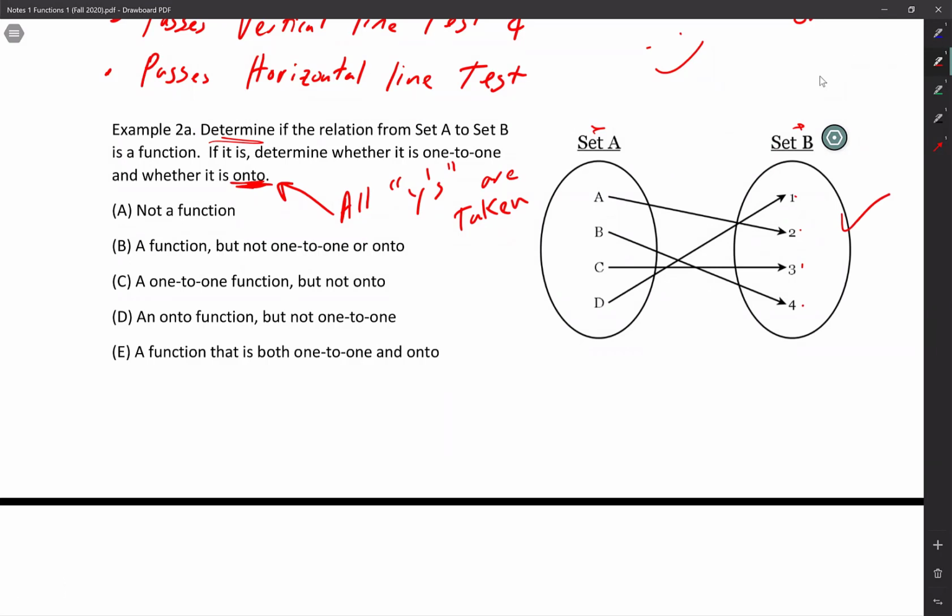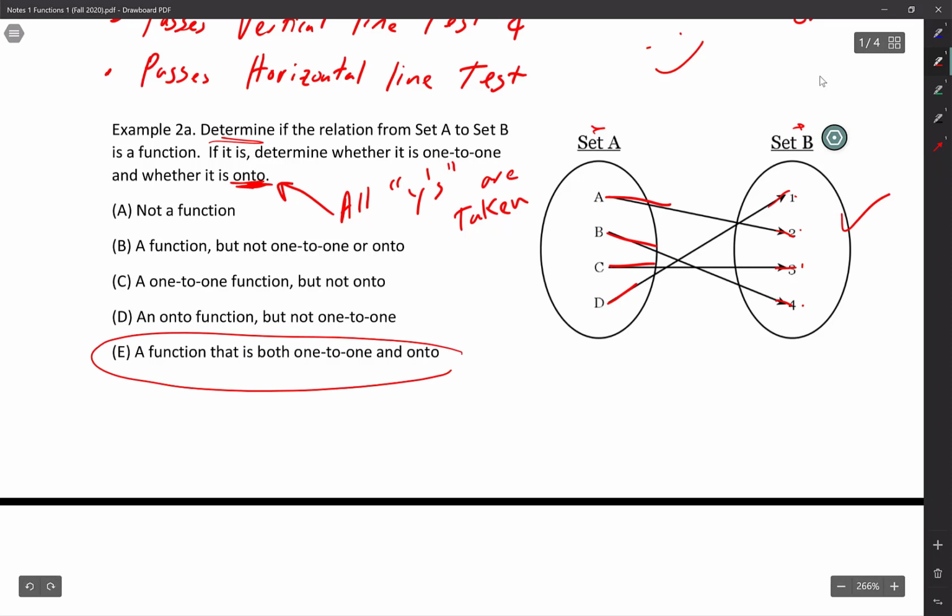Let's see if it's a function. Do we have one coming out of each one? Yes. Is it going to one specific? It is. So this is not only a function, but it is also one-to-one. And there it is.